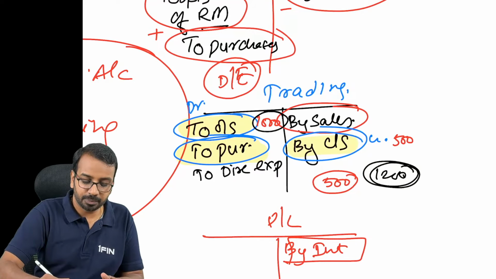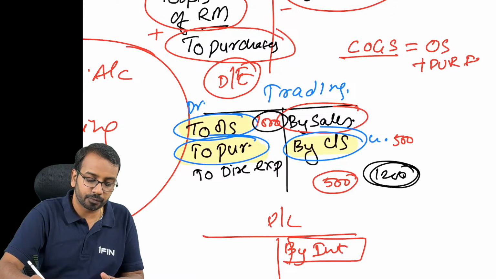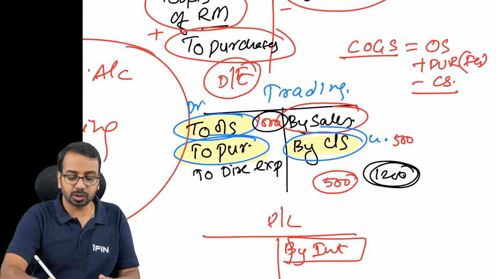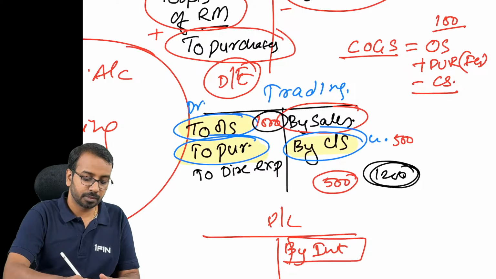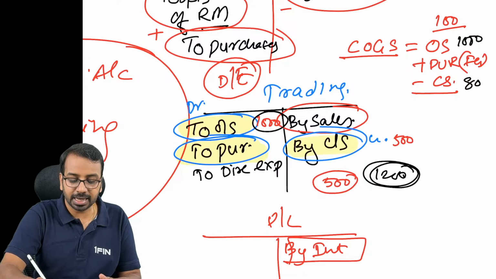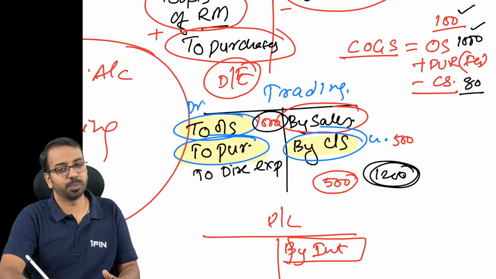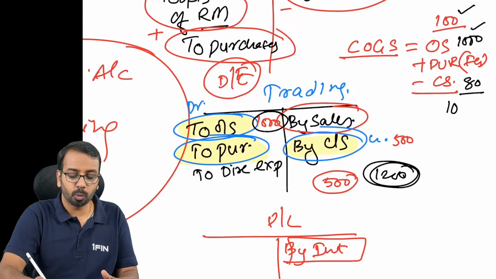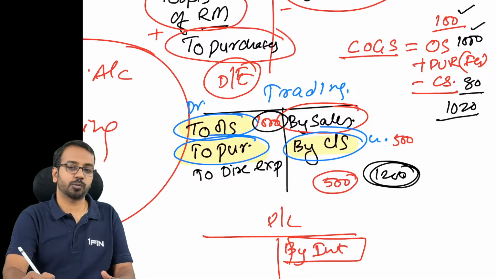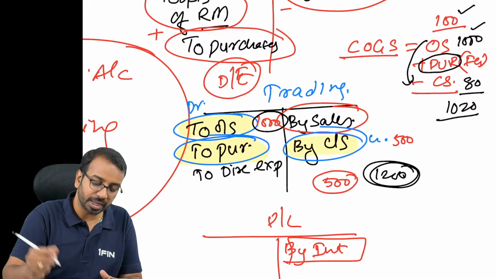Now, if you see, cost of goods sold, whatever we have sold, is our opening stock plus whatever we have purchased of finished goods minus whatever is the closing stock. If my opening stock was, let us say, 100, I have purchased goods of 1000 and my closing stock is 80, how much of goods have I sold? You will say 100 you had, 1000 you purchased, 1100 minus 80, 1020 is the cost of goods sold. Cost of goods sold comprises of purchases and opening stock minus closing stock.